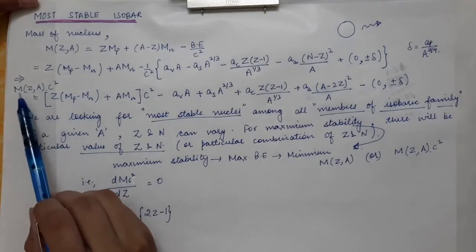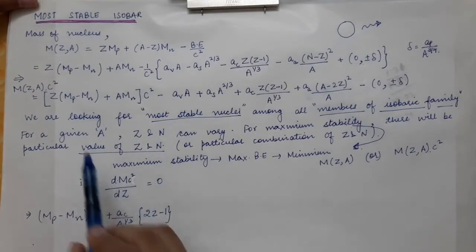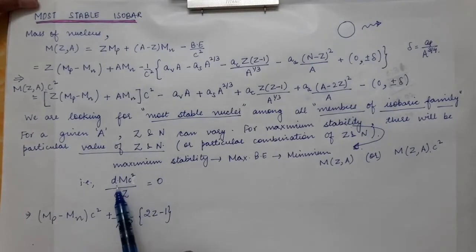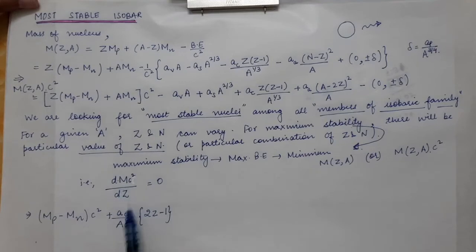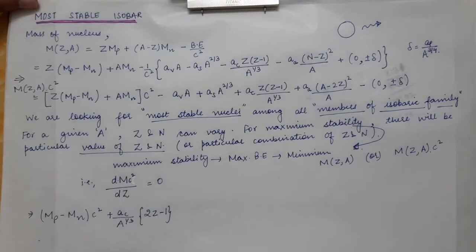For the case of minimum value of M times c square, we will have this expression. Now where this expression arises from: this is the derivative of M times c square with respect to the proton number. The derivative with respect to proton number must be equal to 0 for minimum M times c square.